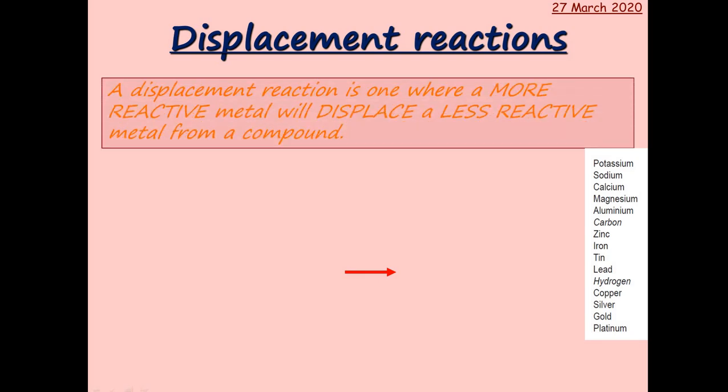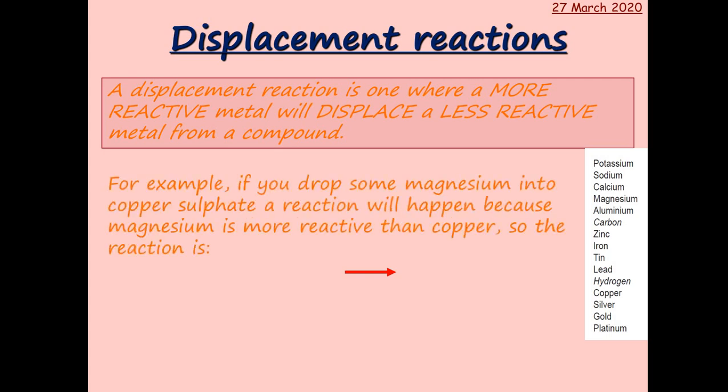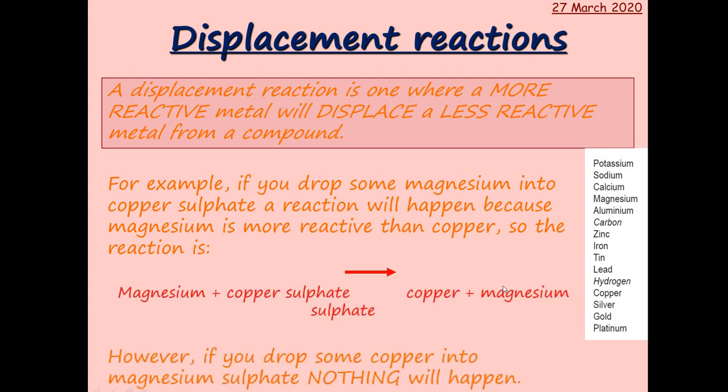So again, a displacement reaction is one where a more reactive metal will displace a less reactive metal from a compound. So if you drop magnesium, which is here, in copper sulphate, the magnesium is going to knock the copper out and form magnesium sulphate, and you'd get copper left behind.